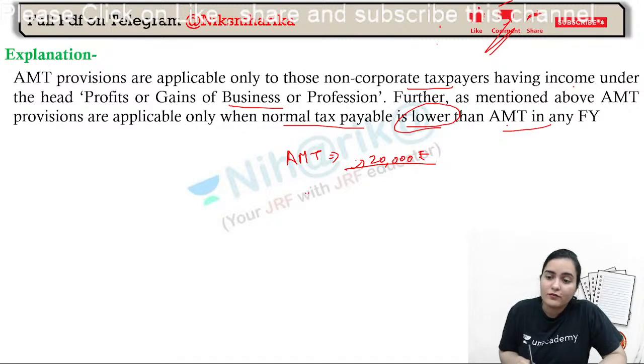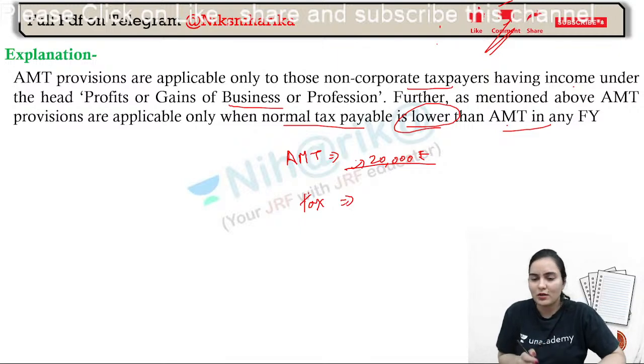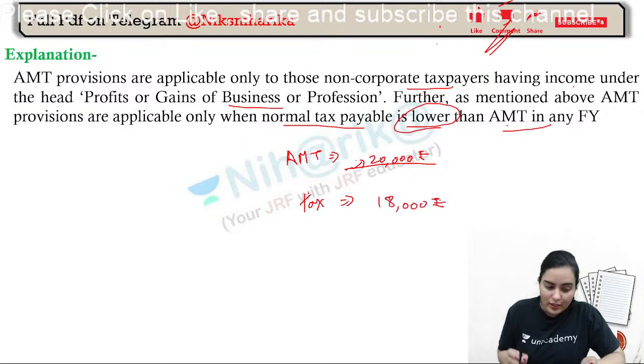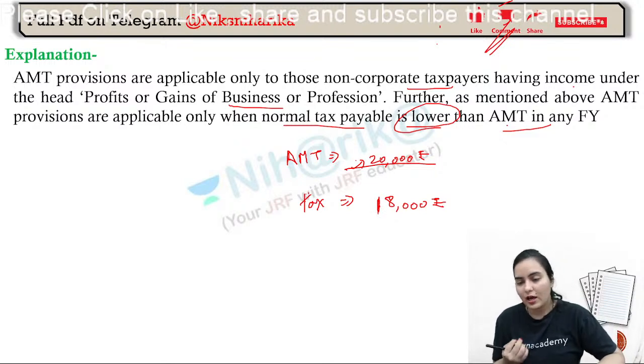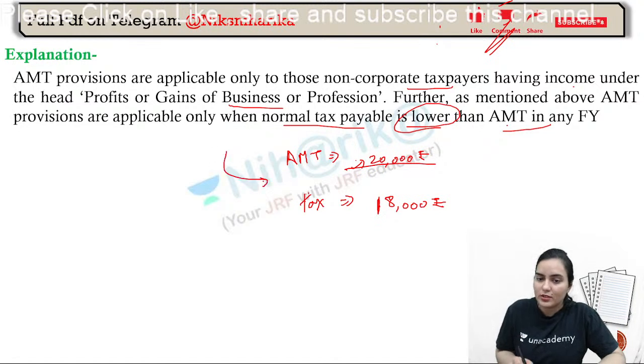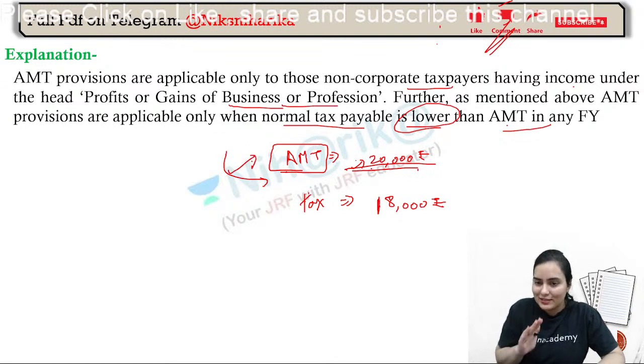Suppose we are hiding our tax, or taking more deductions, applying so many provisions and deduction subsidies, and then our tax comes to 18,000 rupees. At this time the government takes action: every time you are doing like this, you will cheat? We give you so much benefit, but you take over-benefit. At least you are doing crores and crores of business, so at minimum pay this much amount. Then this gets activated. If you are doing business, then you have to pay at least this much amount.